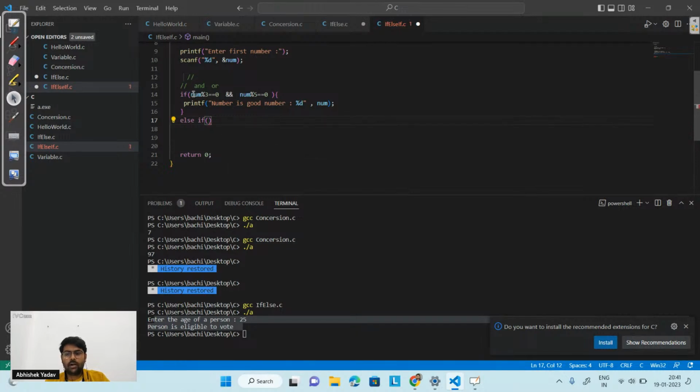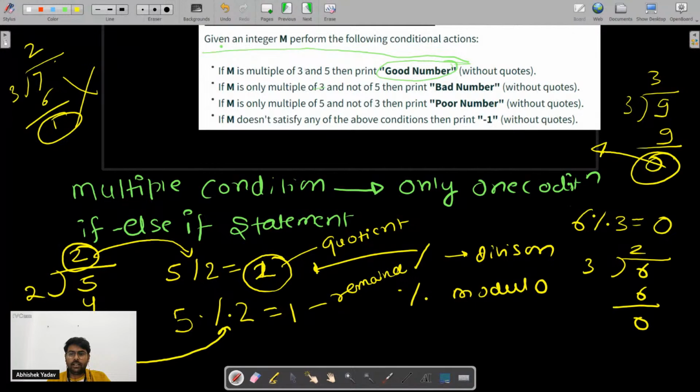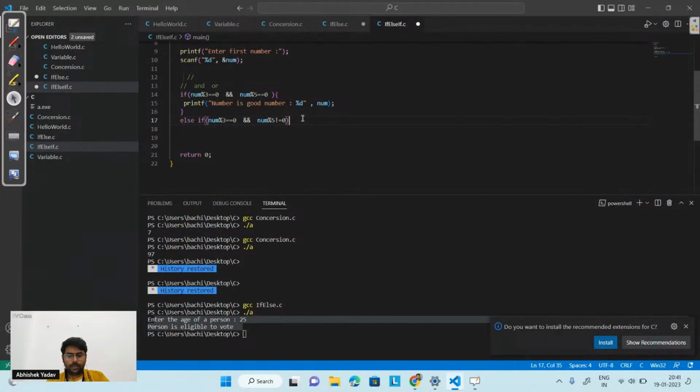After that I will move to the else if part, and in the else if part I have to check the condition: if the number is divisible by 3 and it is not divisible by 5. If the number is only a multiple of 3 and not of 5, then I have to print bad number, right? So here I have to print bad number.